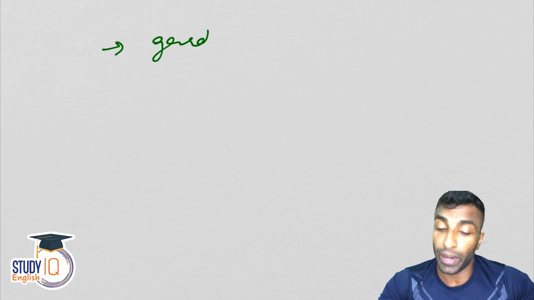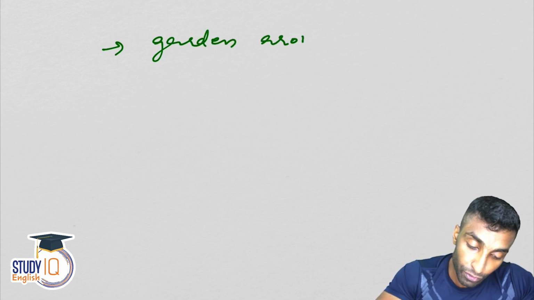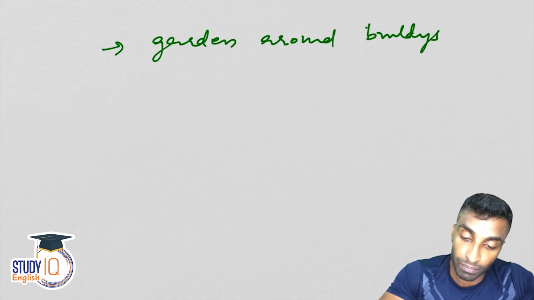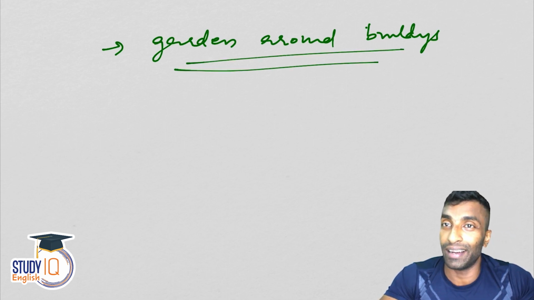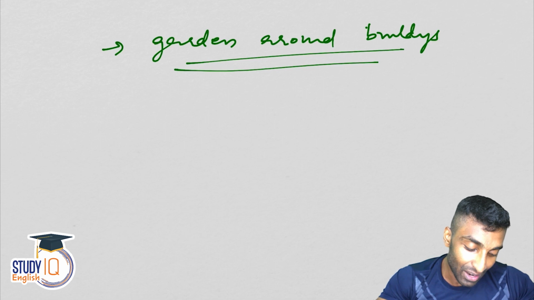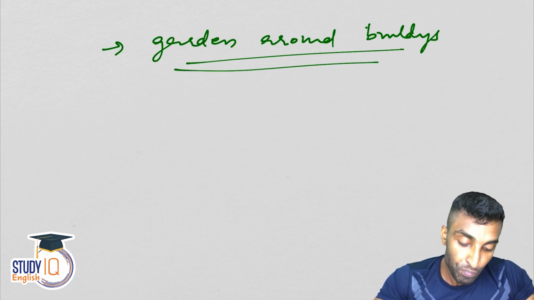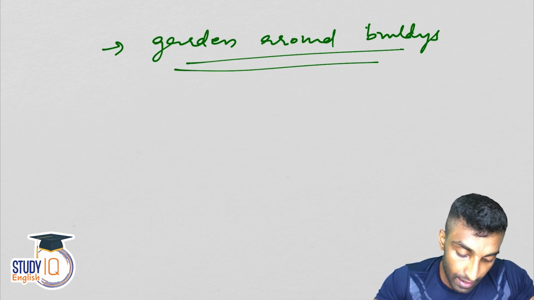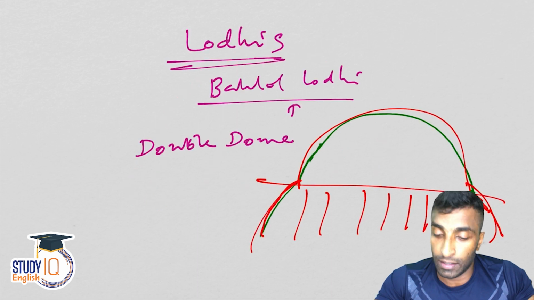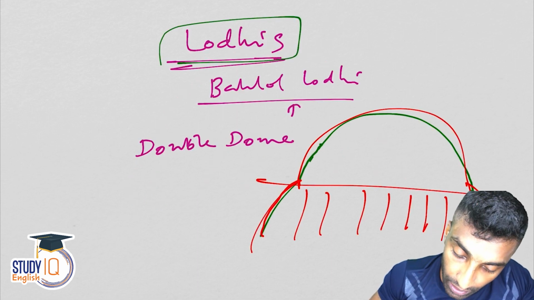Then they also introduced the concept of garden around the buildings. Lodhi Garden. Okay, so garden around buildings, example. Now garden. Okay, so just look into this.